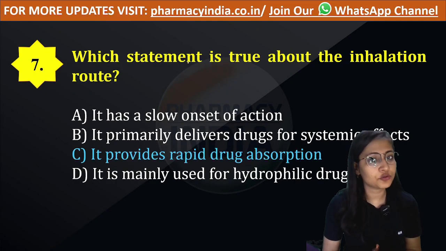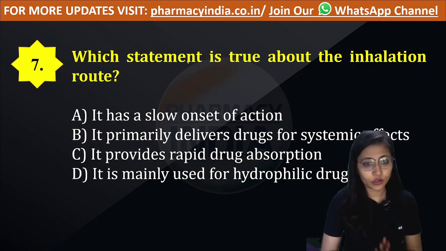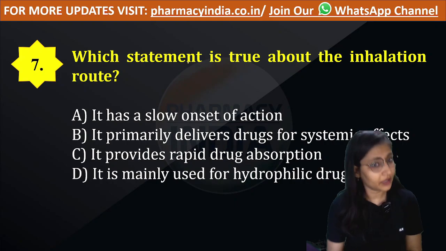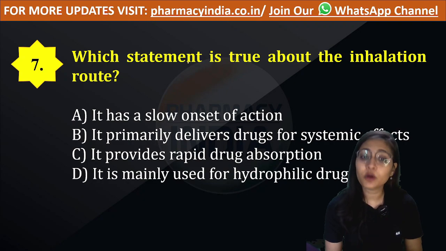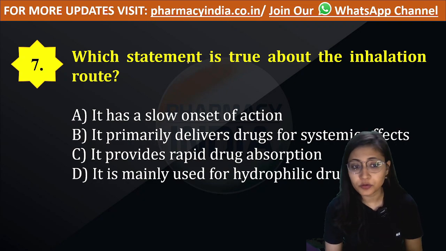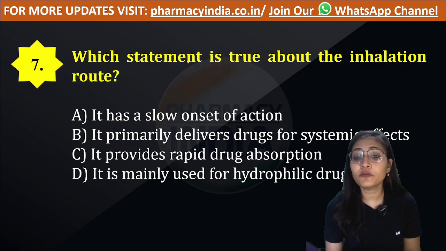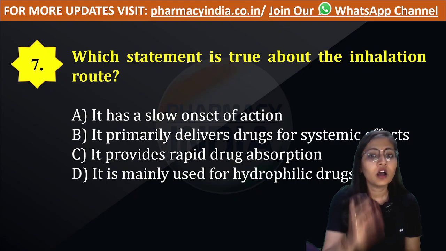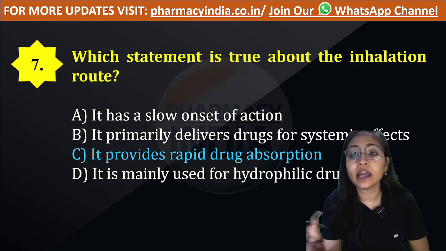Which statement is true about the inhalational route? Which of the following is true about the inhalational route? Option A, it has slow onset of action. Option B, it primarily delivers drug for systemic effect. Option C, it provides rapid drug absorption. Option D, it is mainly used for hydrophilic drugs. The correct statement is option C, that it provides rapid drug absorption.